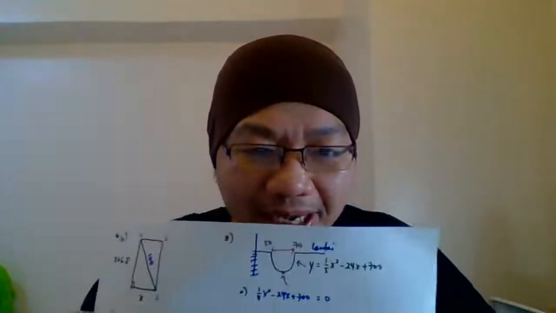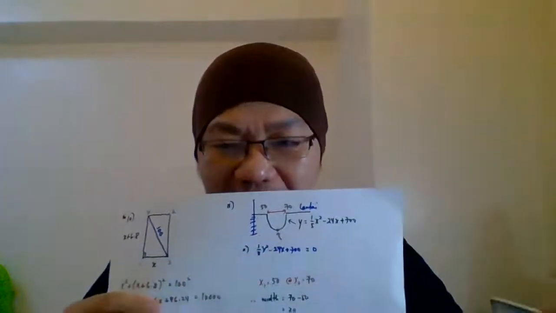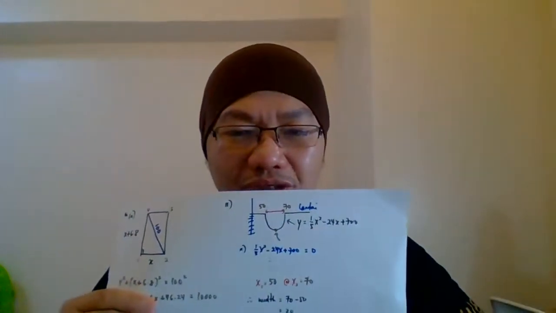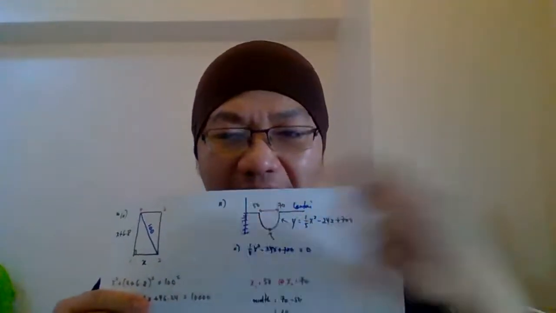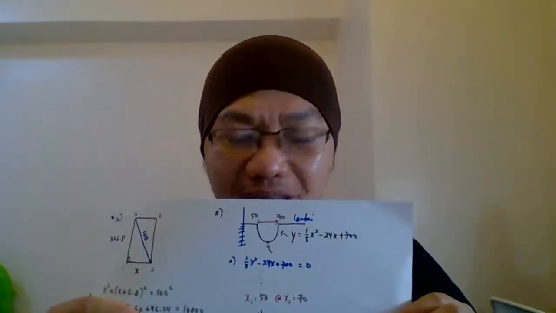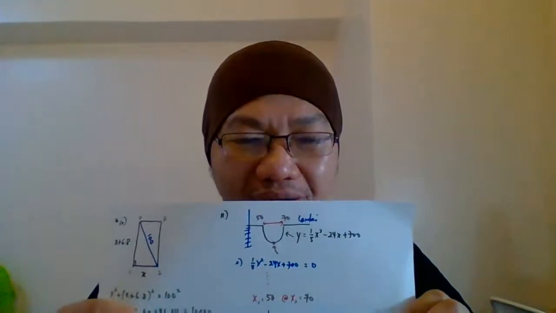How do we find the corresponding x? You must remember, the corresponding x is actually the midpoint of the roots. So how do we find the midpoint of the roots? 70 plus 50 divided by 2. That is your corresponding x.